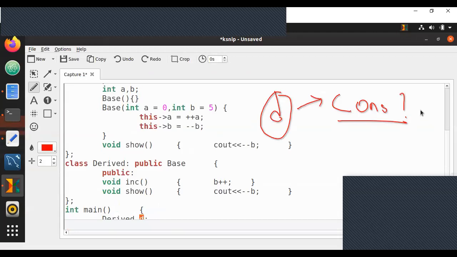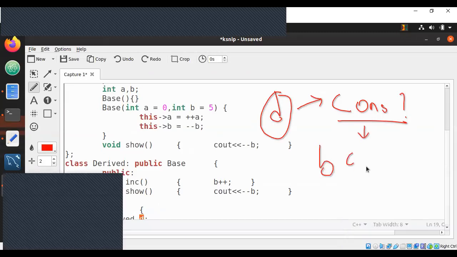My first question. Will the derived class constructor be called by default? You can answer as yes or no. Yes. Now, when derived class constructor is called by default, will the base class constructor also be called by default? My next question. I'm getting a few no's.